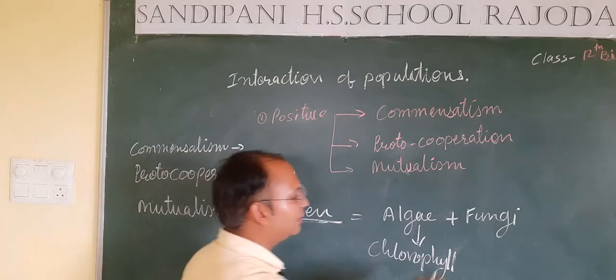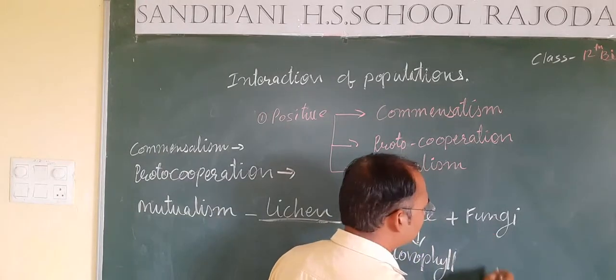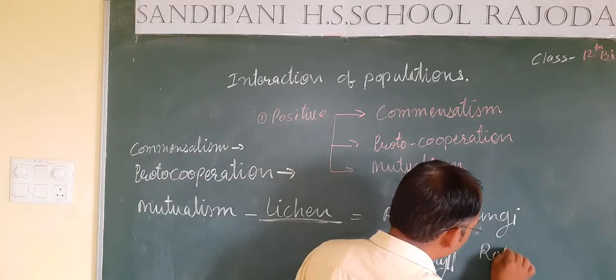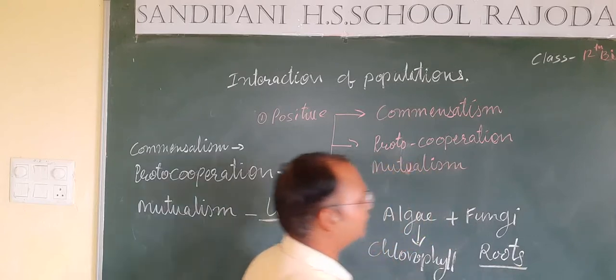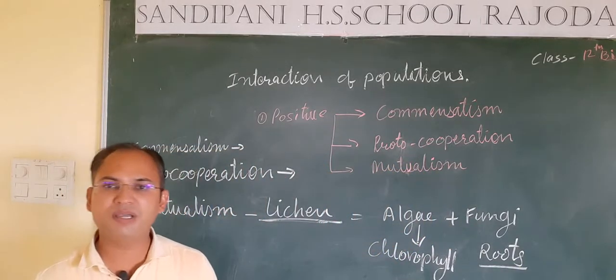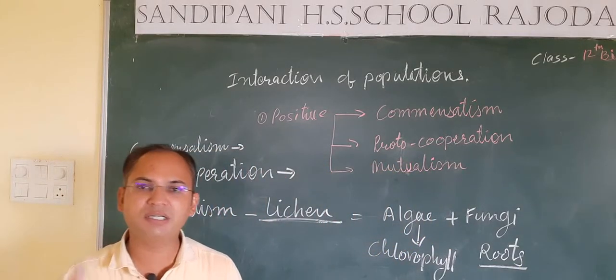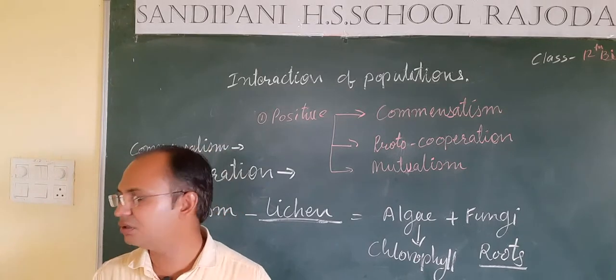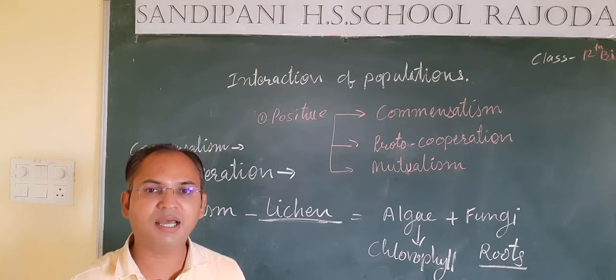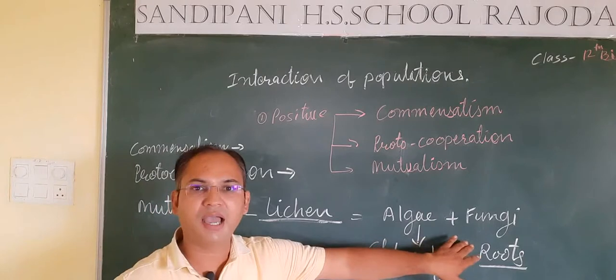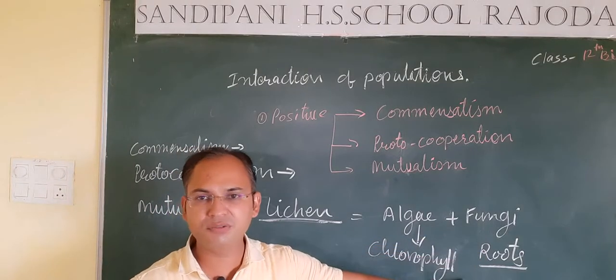But fungi do not possess chlorophyll, but there is presence of roots in fungi. So by mutual cooperation, they form a single structure that is called lichen, and in lichen, fungi absorb water with the help of the root.